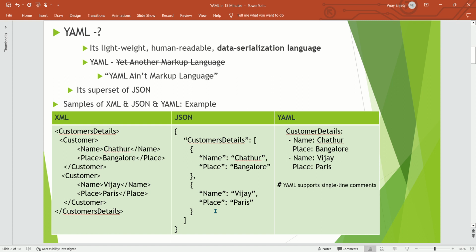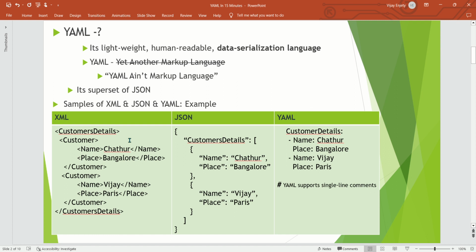It's a superset of JSON, meaning YAML has all the features of JSON. Whatever we can write in JSON can be written in YAML. Plus, it has more features, for example, comments. In YAML, we can mention a hash followed by a space and put comments wherever we want in the configuration file.